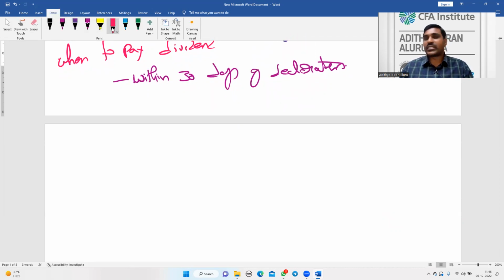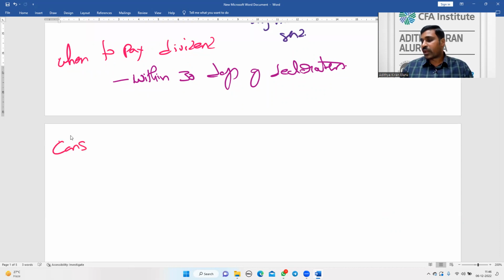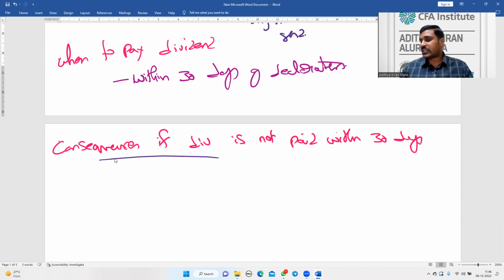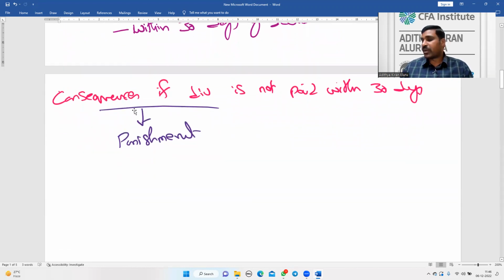Next, consequences if the dividend is not paid within 30 days. What are the consequences? Punishment will be attracted. What is the punishment?